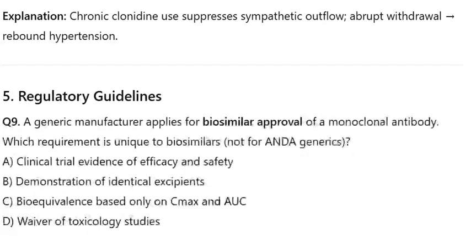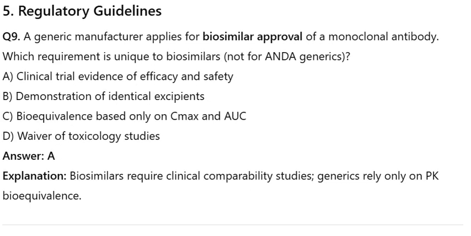Number 5. Regulatory guidelines. Q9. A generic manufacturer applies for biosimilar approval of a monoclonal antibody. Which requirement is unique to biosimilars, not for ANDA generics? A. Clinical trial evidence of efficacy and safety. B. Demonstration of identical excipients. C. Bioequivalence based only on Cmax and AUC. D. Waiver of toxicology studies. Answer A. Explanation. Biosimilars require clinical comparability studies. Generics rely only on PK bioequivalence.